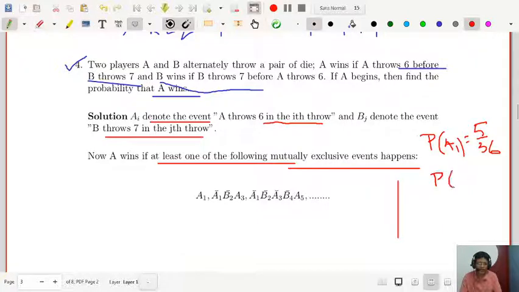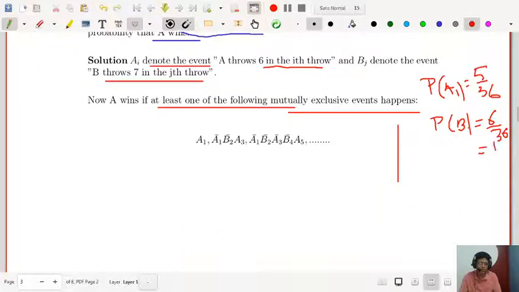There are 6 cases: 5 2, 2 5, 4 3, 3 4, 6 1, 1 6. So 6 by 36, which is 1 by 6, and this is 5 by 36, right?